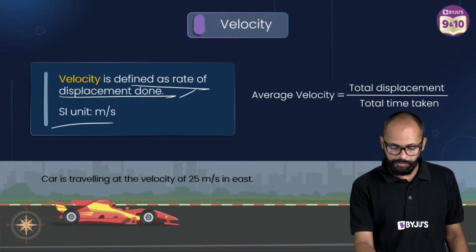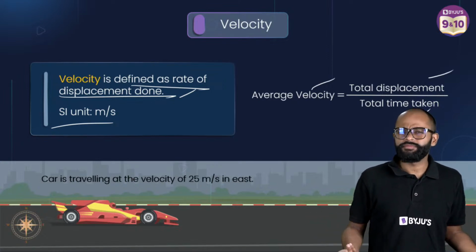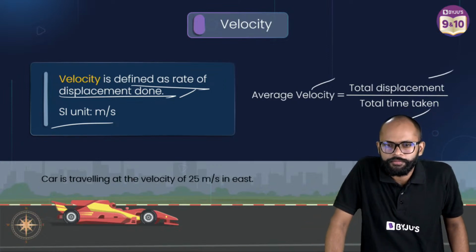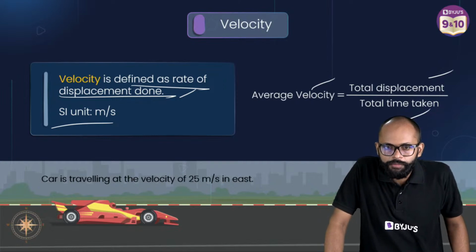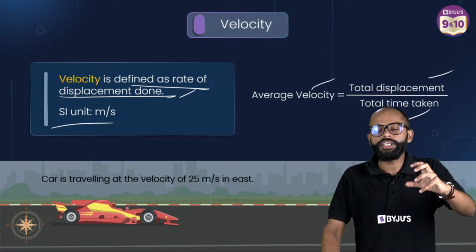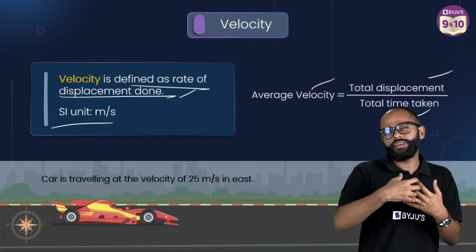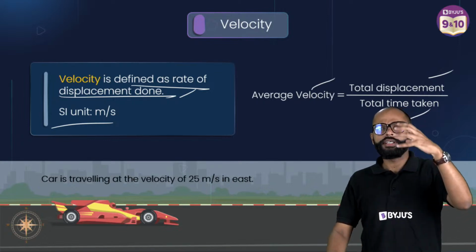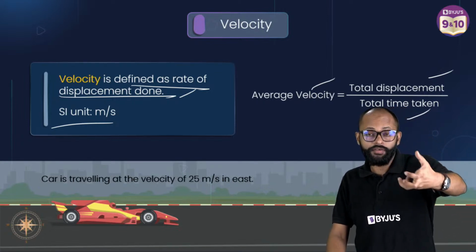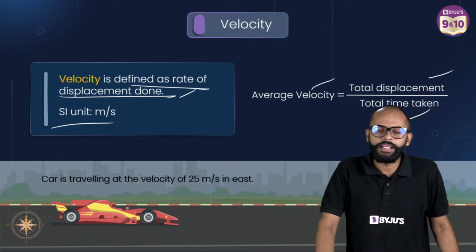फाइन, यूनिट इज मीटर पर सेकेंड. एवरेज वेलोसिटी विल बी टोटल डिस्प्लेसमेंट अपॉन टोटल टाइम टेकन. सेम फॉर्मूला, नॉट अ प्रॉब्लम ओवर देयर. वेरी गुड. Definition of average speed. Average speed is nothing but the total distance traveled by a body in the total time taken. It is the, I would say, ratio. When you take the total distance covered in how much time, that gives you the average speed. Okay? Yes.